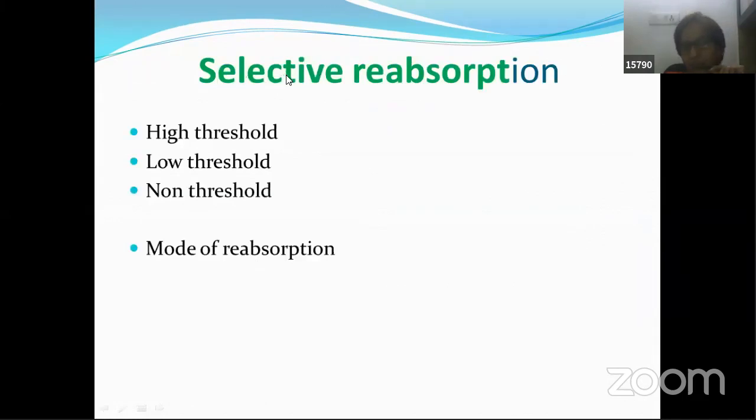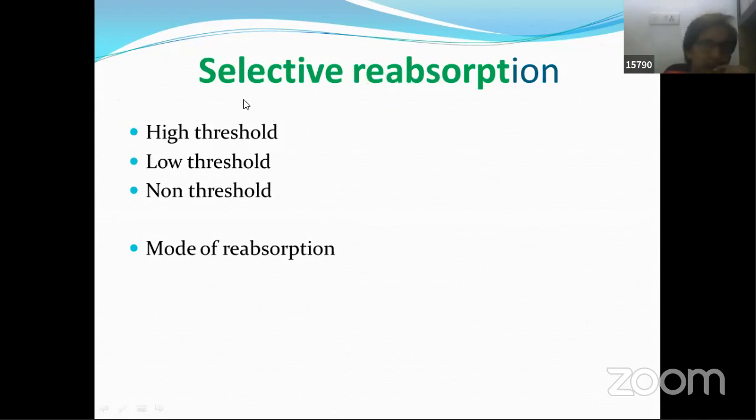Selective, our tubule decides what are the things it should take back. It is selective in nature. And I'm saying that glucose is reabsorbed. So what is happening here is that the second time it is again taking back. First time absorption was done.